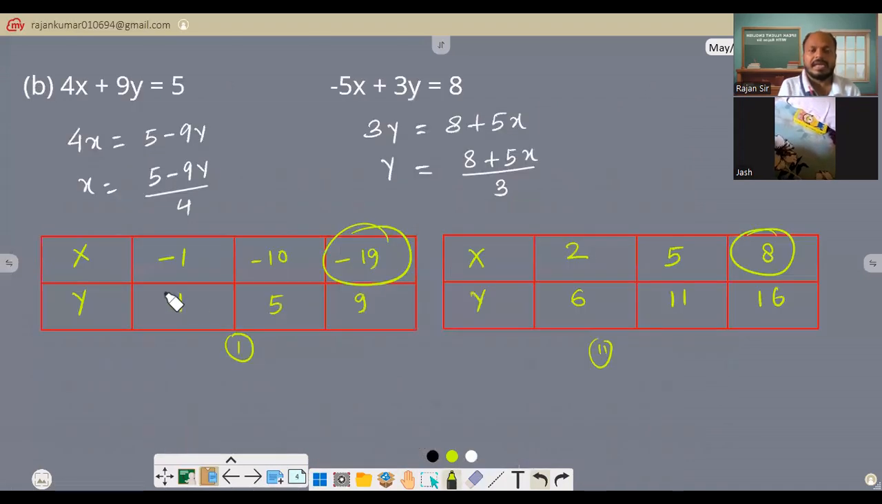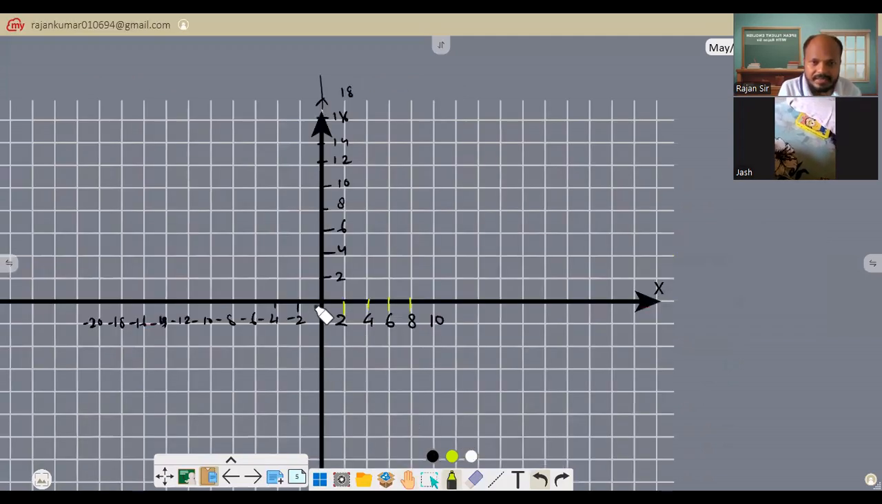Number 1, x is negative 1, y is 1. So it will be in the center, negative 1 and 1, right? So it is somewhere here. X is negative 1, y is positive 1. Understood? Hello? Is it clear to you? Right. Next.